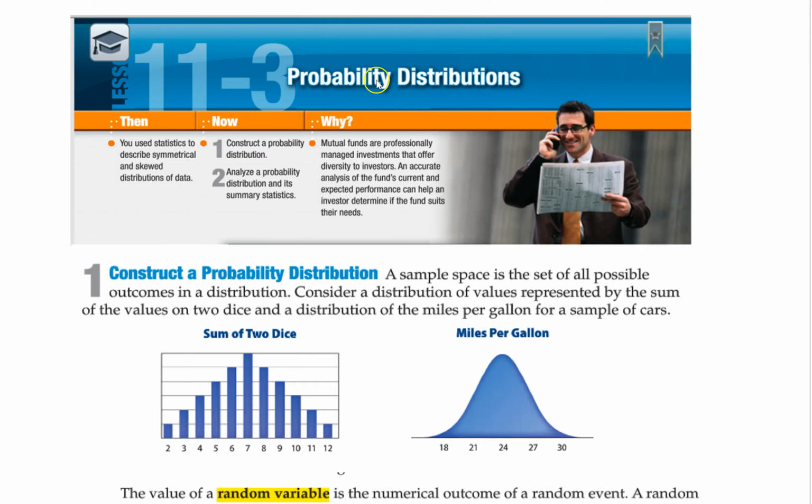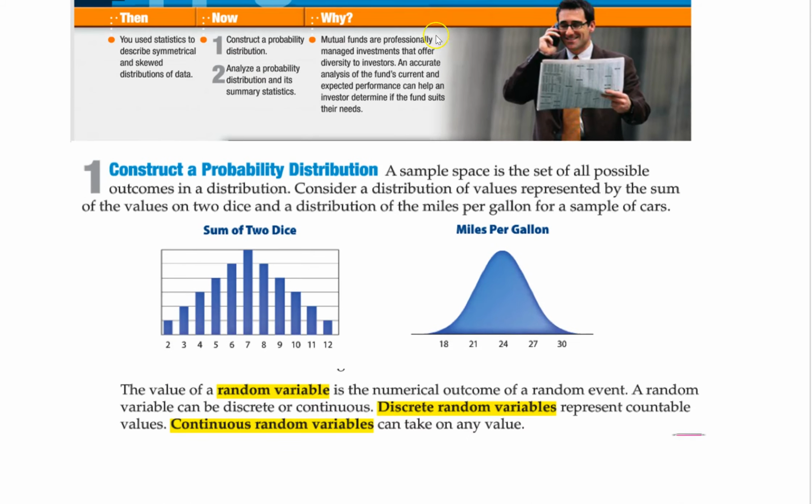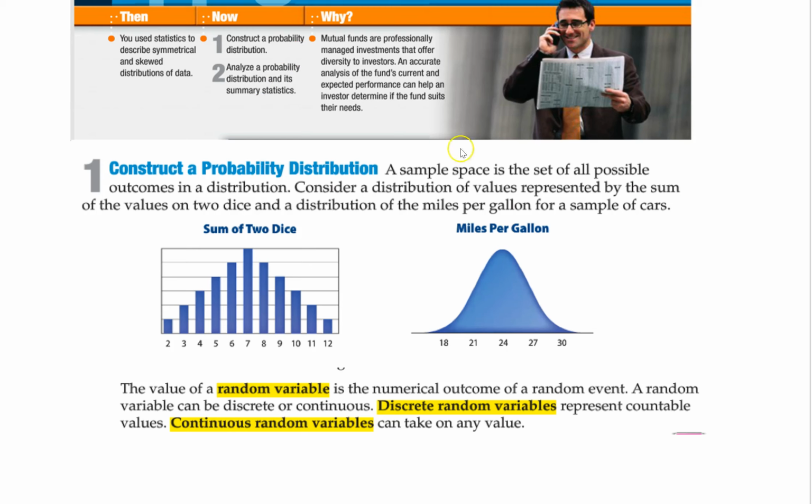11.3 probability distributions. So probability distributions just shows you all the possible outcomes of the thing you're talking about. Like in here, they give 2 examples. If you roll 2 dice, what are the outcomes? Well, you can get any number between 2 and 12, with 7 being the most likely, and 2 and 12 being the least likely.